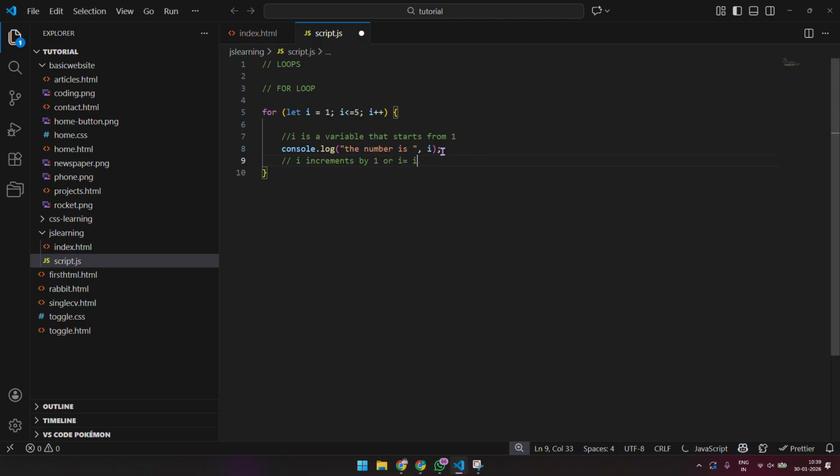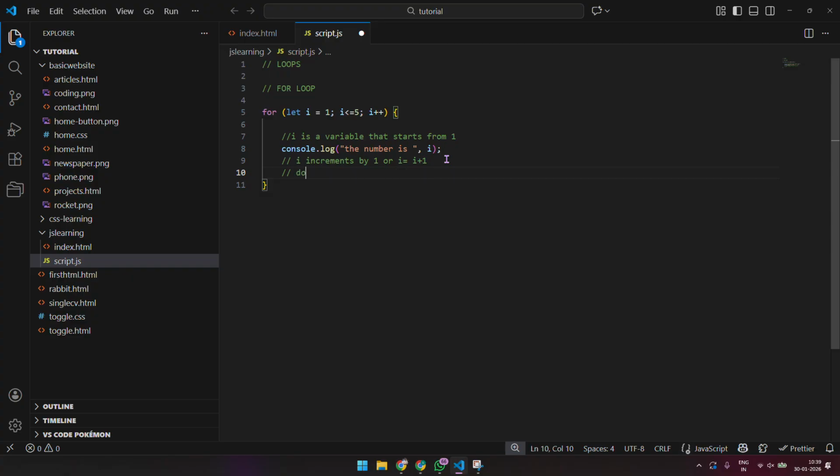So i was 1, now it became 2, and then the next iteration happens and the number is 2. Then it increments to 3 and the same happens, until this condition is met.